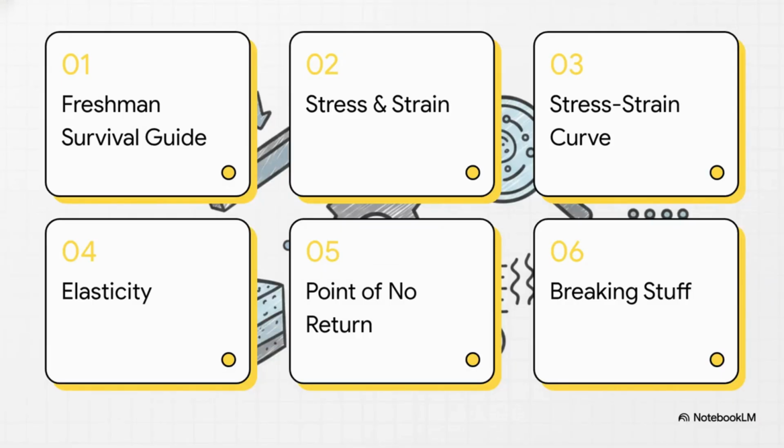Here's a quick look at our syllabus for today. We'll start with the Freshman Survival Guide, move into stress, strain, and deformation, tackle the stress-strain curve, explore elasticity with our rubber band analogy, cross the point of no return, and finally, my favorite, breaking stuff in the lab.